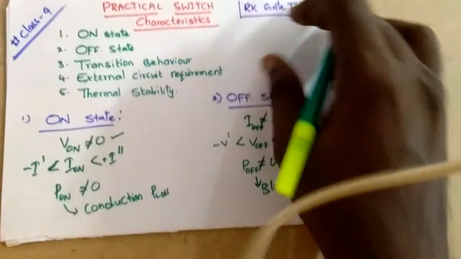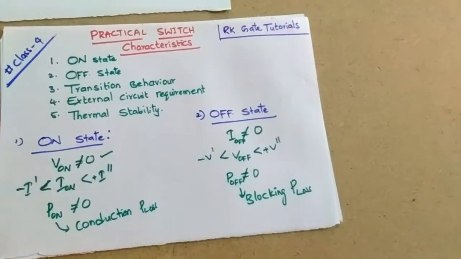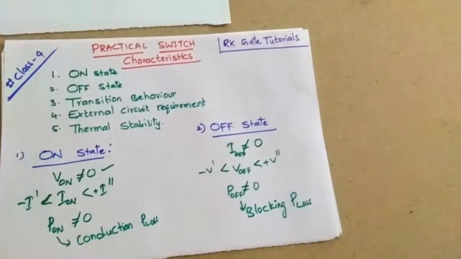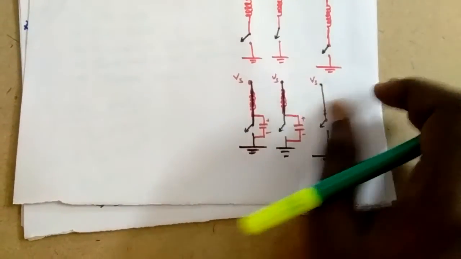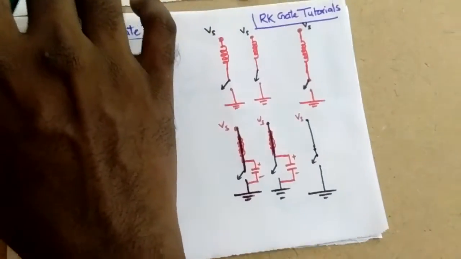And next, let us talk about the transition behavior. This is the most important behavior. Let us discuss the transient behavior of the practical switch. This is the transient behavior slide.